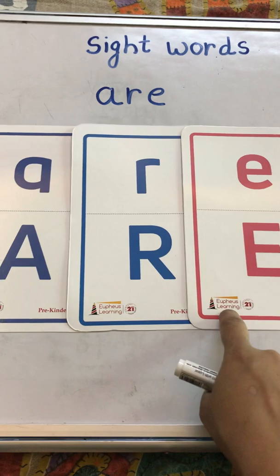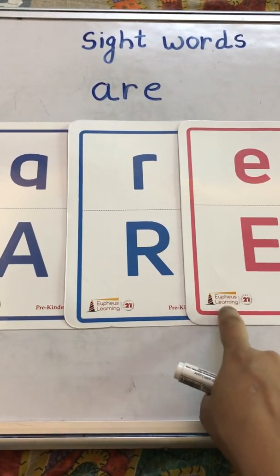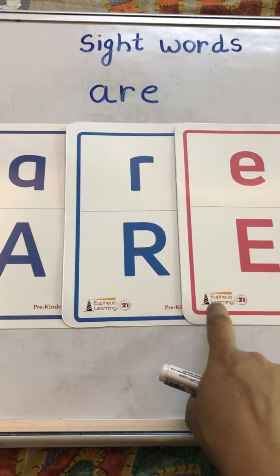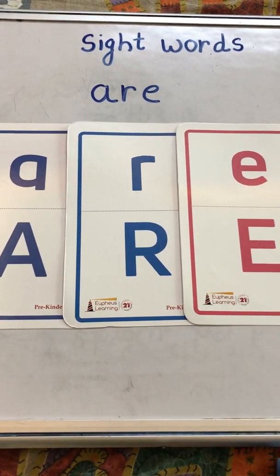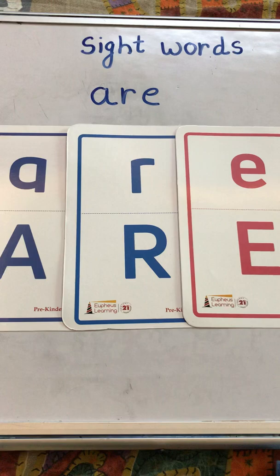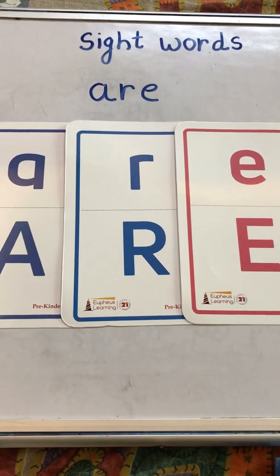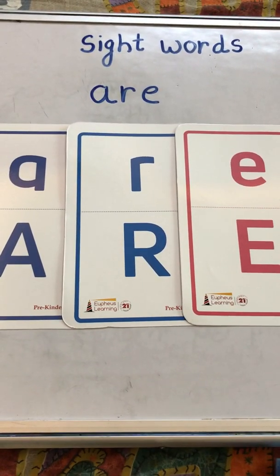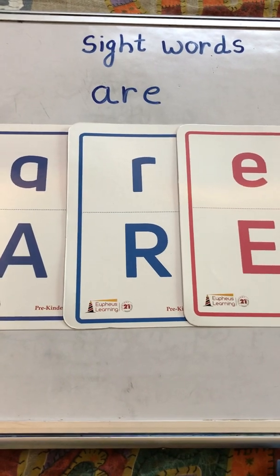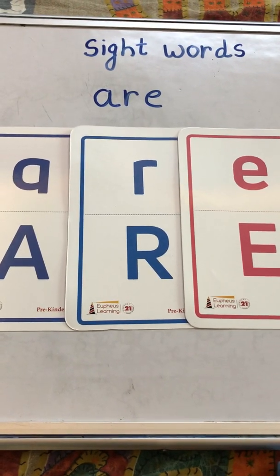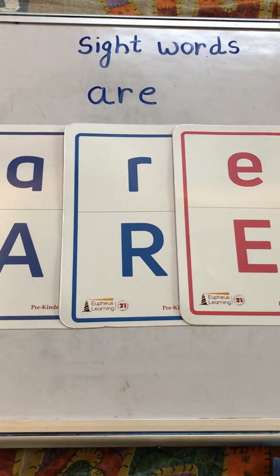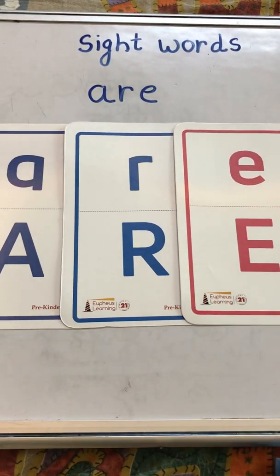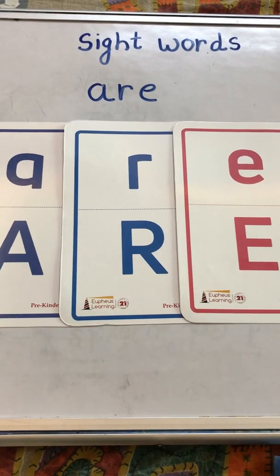And kids, before we begin, let me tell you what sight words are. These are the words that appear frequently in your reading and writing. Whenever you read a story, whenever you write something, these are the words that appear again and again.